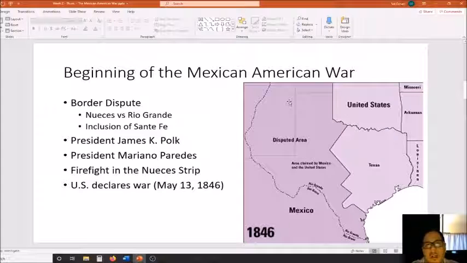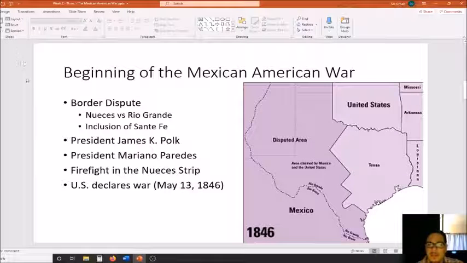Ultimately, the Whig Party and the Democratic Party will eventually agree on war with Mexico. Why? Well, it takes some convincing by the U.S. President James K. Polk, but ultimately it comes down to a border dispute between the two countries. After the Texas Rebellion, Texas gains its independence and eventually will be annexed by the United States. And there's a disagreement on the border of Texas.